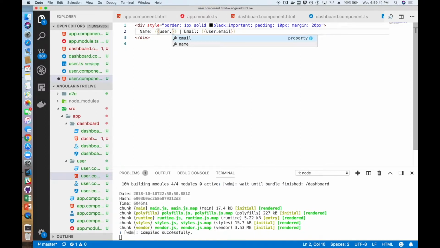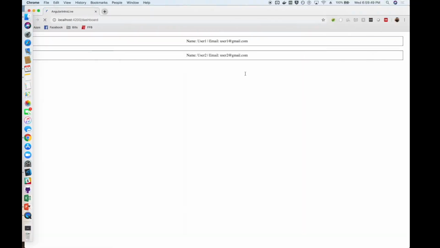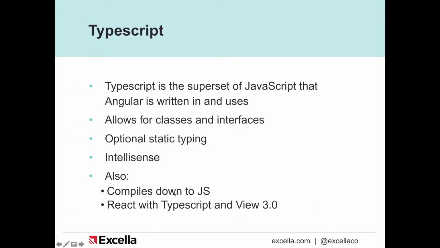So all of these can be lifesavers when you're coding, especially when you get onto bigger projects where a lot of stuff is going on. You're dealing with a bunch of objects that are maybe similar but different. It's all really helpful. A few other things to know about TypeScript is it compiles down into JavaScript.